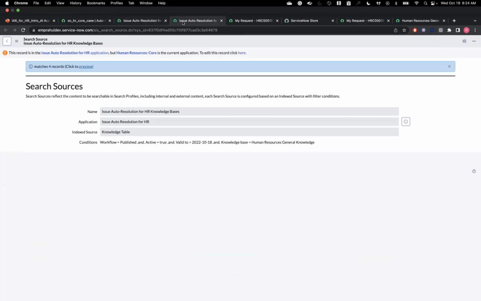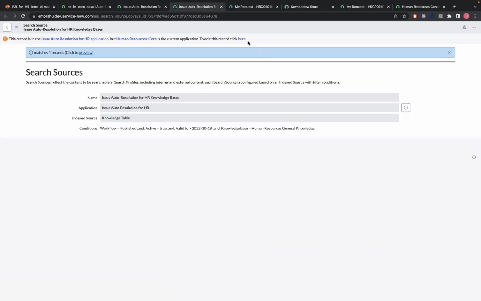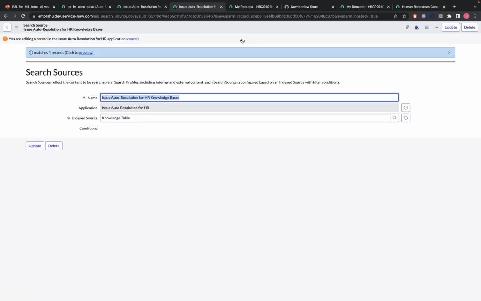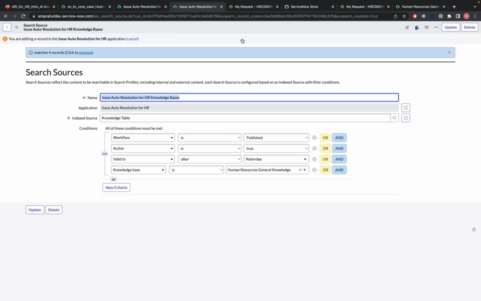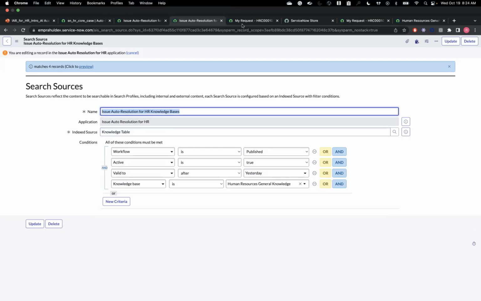We can always have these conditions applied for the specific content which is relevant for my employees that I need to surface. You can always configure those conditions here so that only the content which is relevant for the employees in the HR space will be showing up. And you can always add other conditions, and these are all available to be customized.